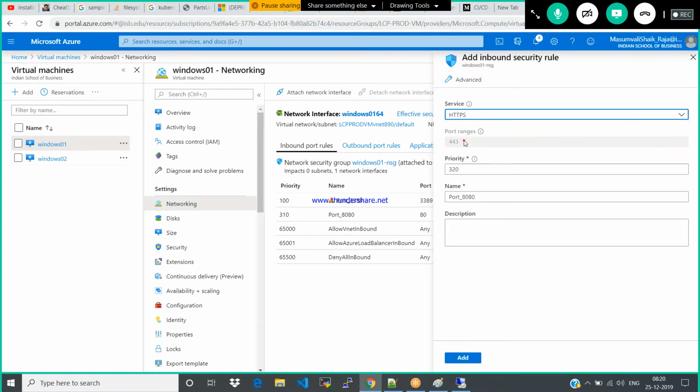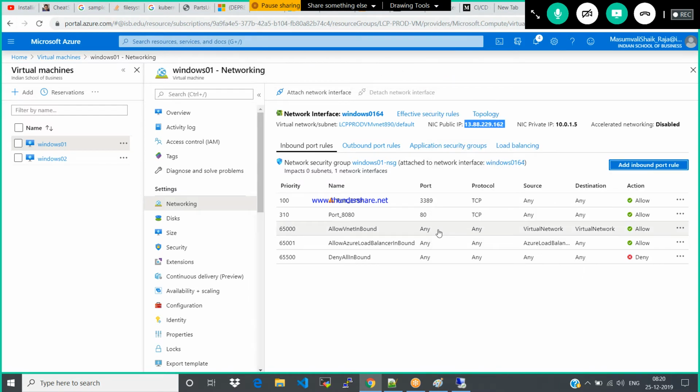So just go for HTTPS. So port number is 443. So you can add ports like this to give the access to the particular services, whether HTTP or HTTPS, SSH, 3389 for RDP.